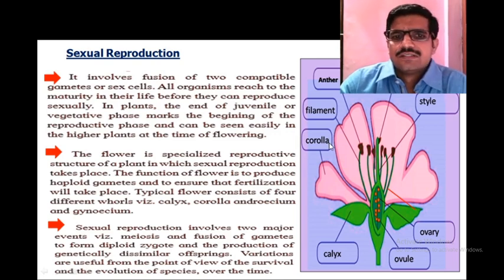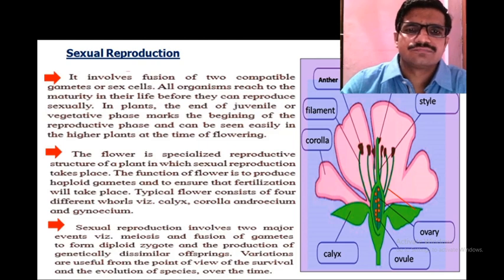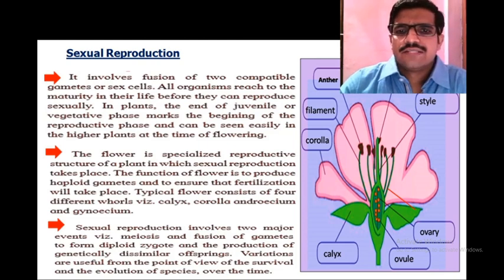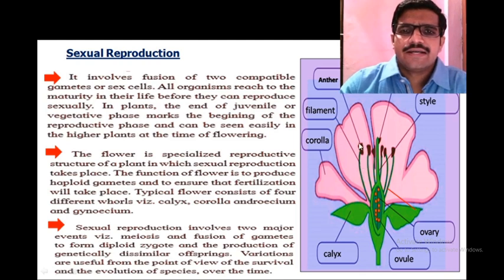The corolla has petals of different colors to attract insects for the act of pollination. Then the third type of whorl is the androecium. It consists of filament and anther. Anther produces pollen grains, and pollen grain is nothing but the male nuclei.